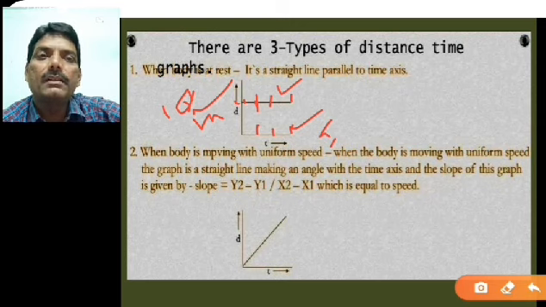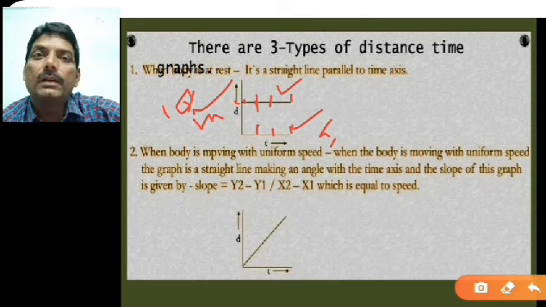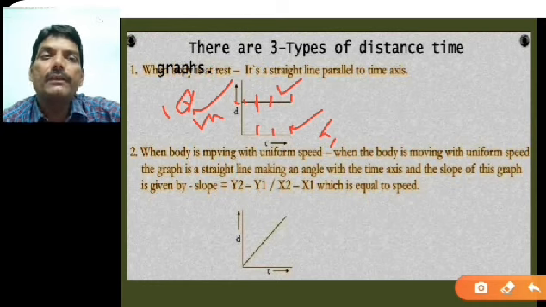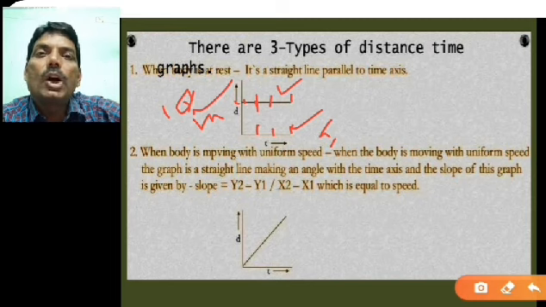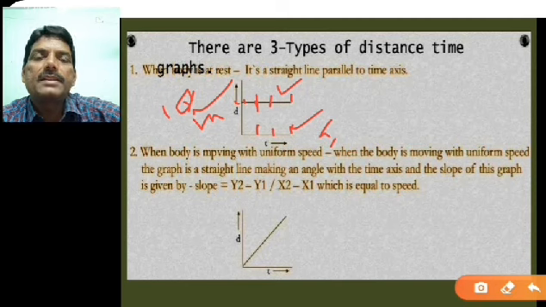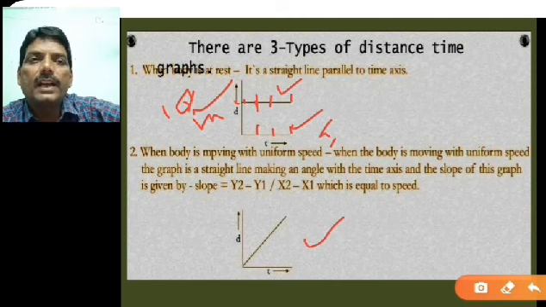Therefore you can say that the distance time graph, in which the line drawn is parallel to the x-axis, that graph indicates, what indicates? The object is at rest. So this is nothing but the object is at rest. Second one, now come to this graph.